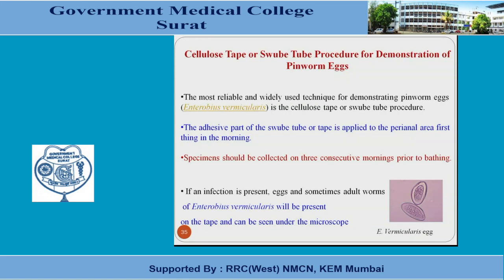So the specimen should be collected on 3 consecutive mornings prior to bathing. If any one day's smear is negative, we have to rule it out properly, and for that 3 consecutive morning samples are important. If an infection is present, the eggs and sometimes the adult form of Enterobius vermicularis will be seen under the microscope. That is, the plano-convex type of egg will be seen.